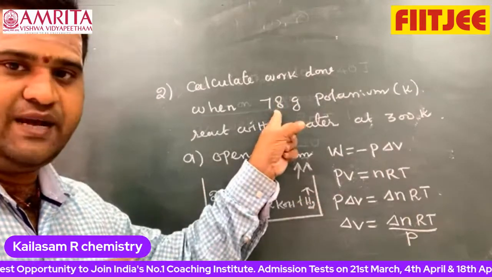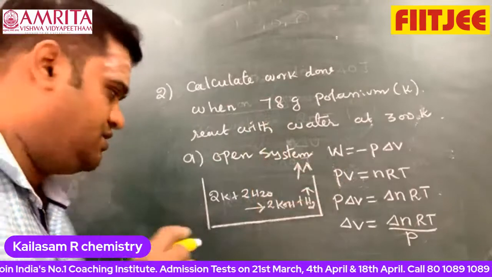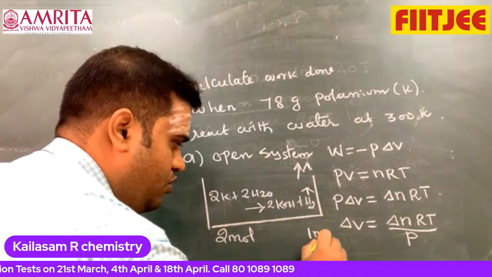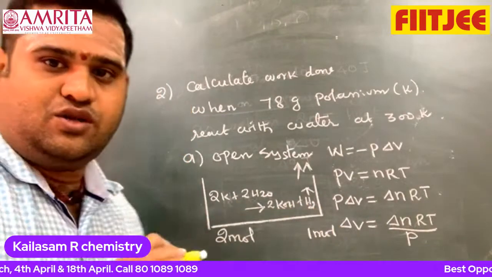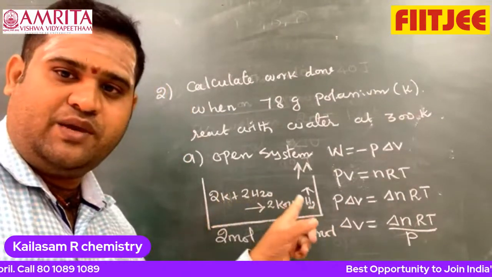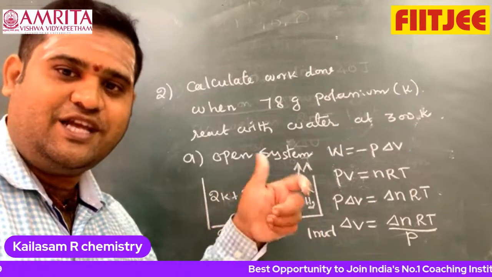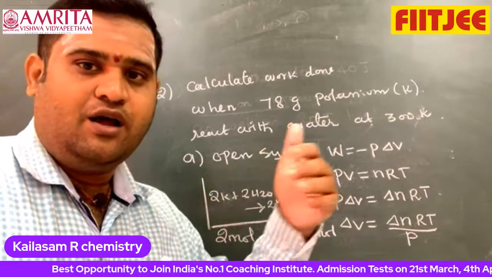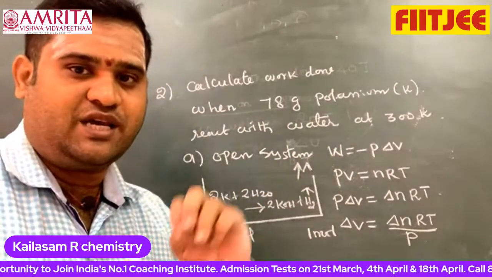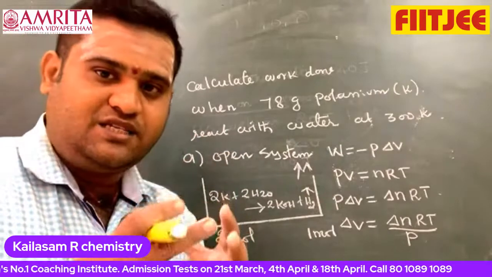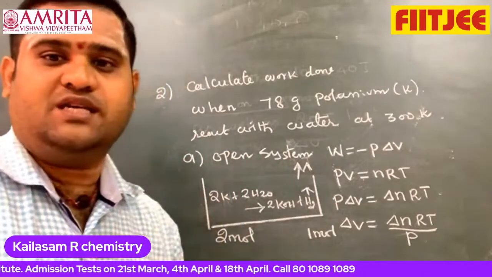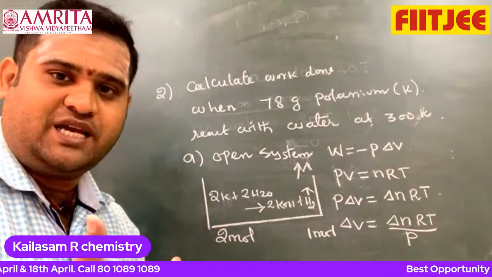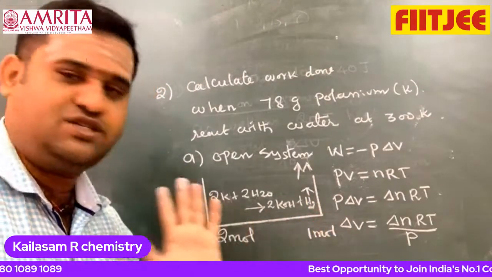I have taken 78 gram. We know the atomic mass of potassium is 39. So 2 mole liberates 1 mole of hydrogen gas. Now, solid we should not consider, only gas is considered for change in volume, because the change in volume occurs only for gaseous substances. Change in volume is negligible in the case of solids and liquids. So here, in the reactant side there is no gaseous substance, therefore we can say 1 minus 0, 1.